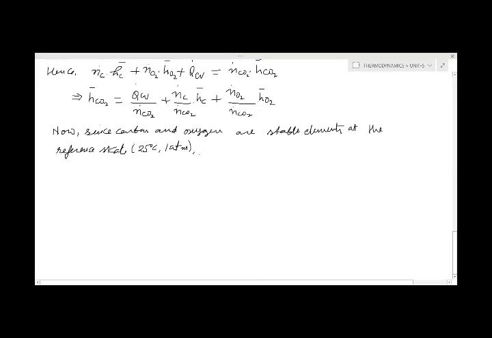So we will write here H bar C equal to H bar O2, H bar C as well as H bar O2, and these are the parts of the reactant, HR, and we are assigning this value 0.